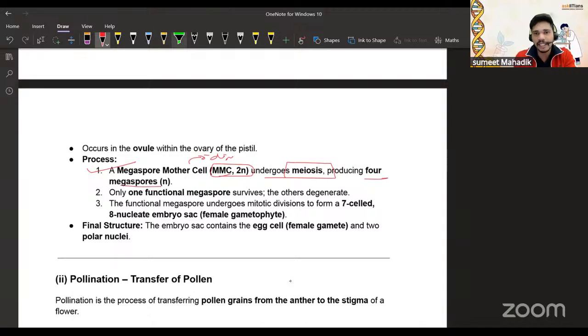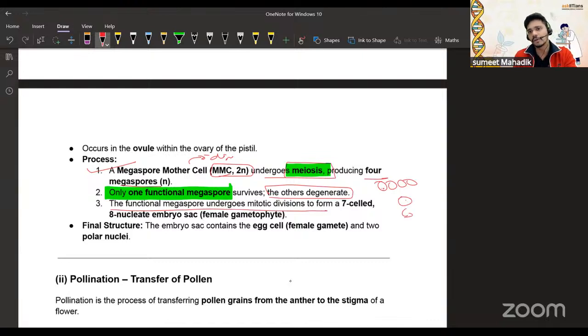You should understand that the megaspore mother cell undergoes meiosis, but only one megaspore is functional. That means out of the four, only one cell becomes viable. The others degenerate. Then the functional megaspore undergoes mitotic division.